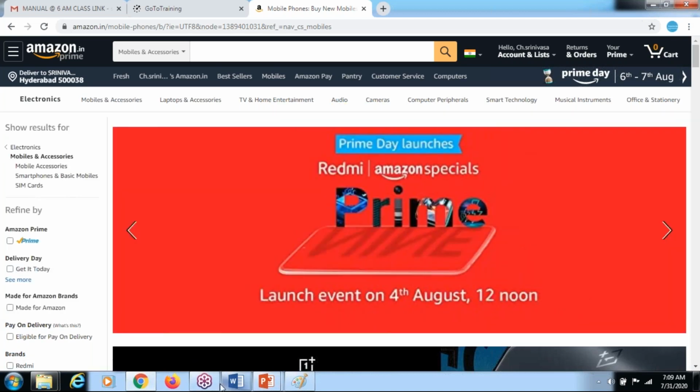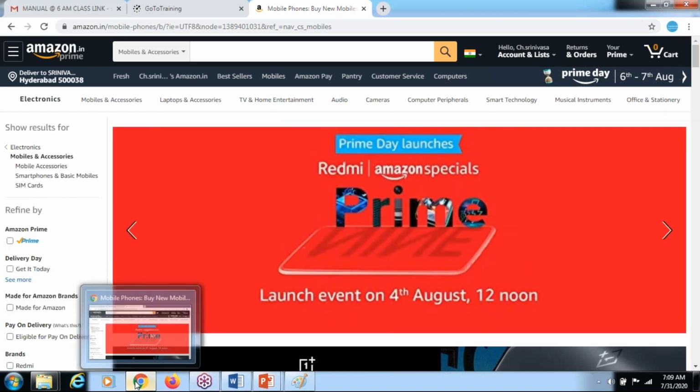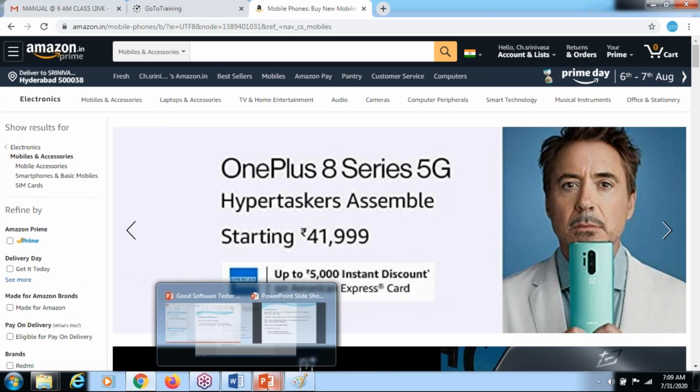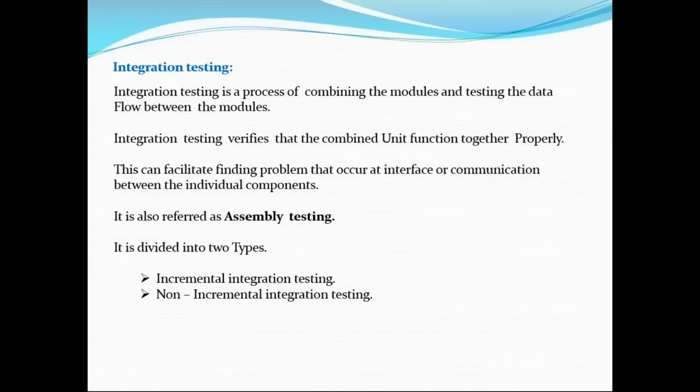But remember, no one will tell you to do the integration testing and all that. As a tester, you need to have an idea what integration testing is. Is it clear? This is also called assembly testing. Is it clear? Yes. Yes. Yeah, unit testing, integration testing.